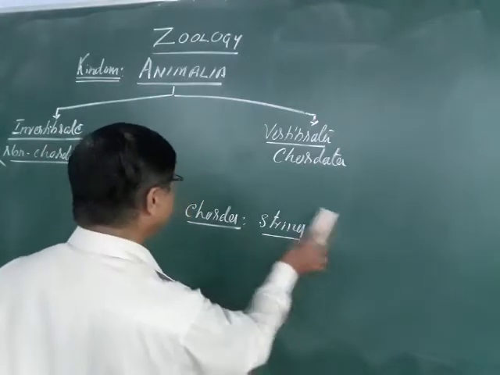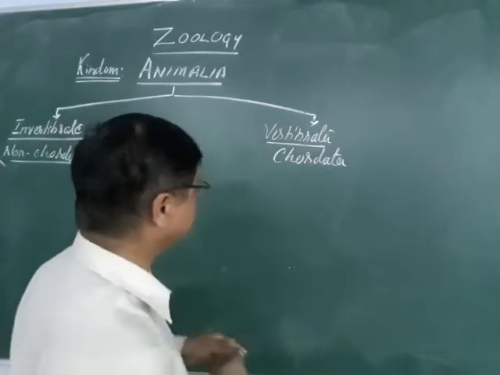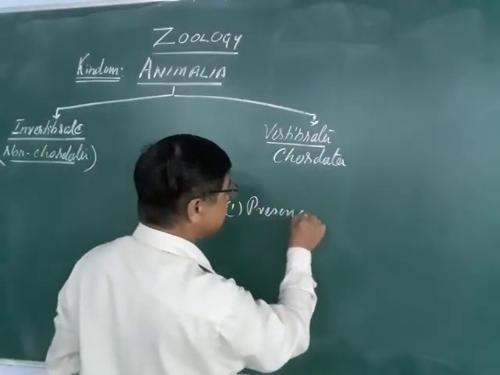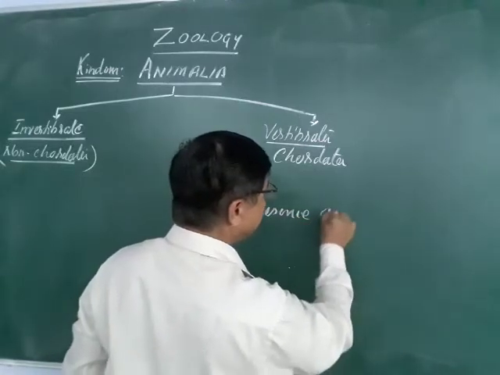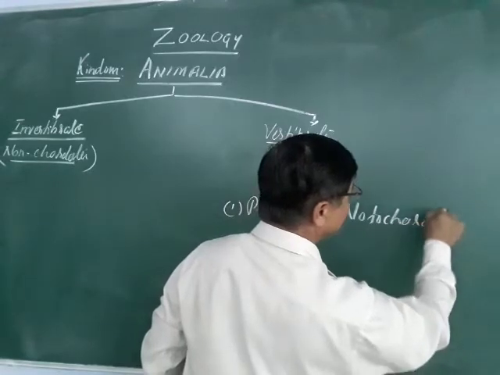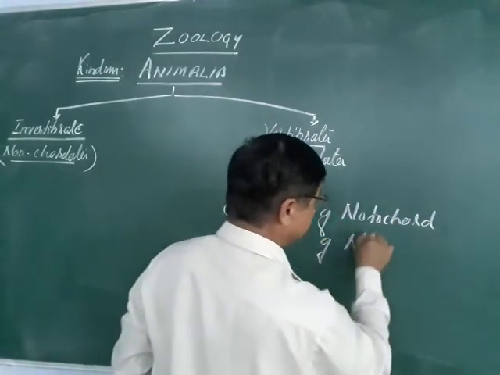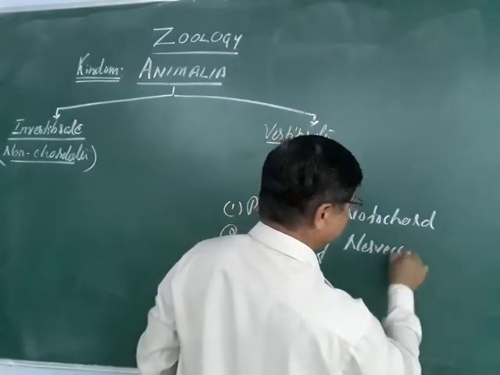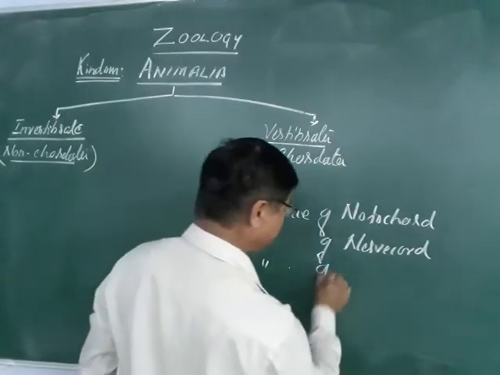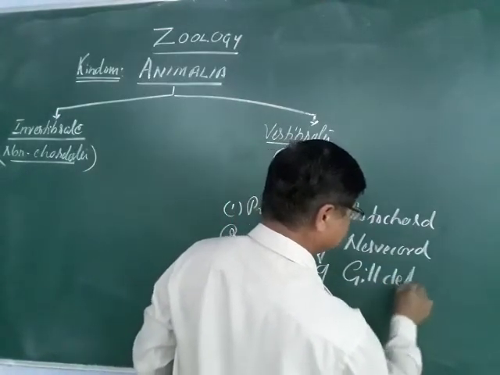So remember, there are three fundamental properties which are present in the chordata or the vertebrates. One is the presence of notochord, second is the presence of nerve cord, and third is the presence of gill clefts.